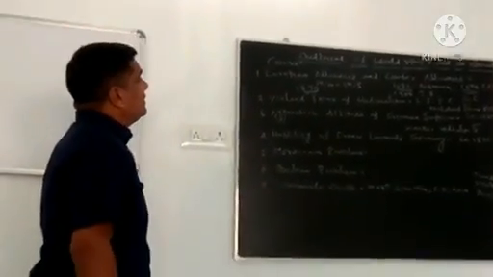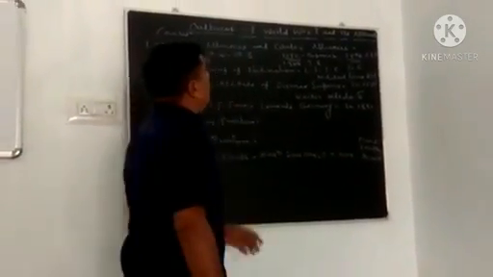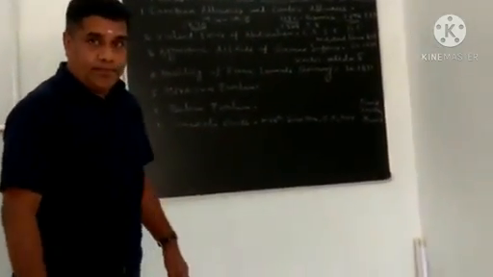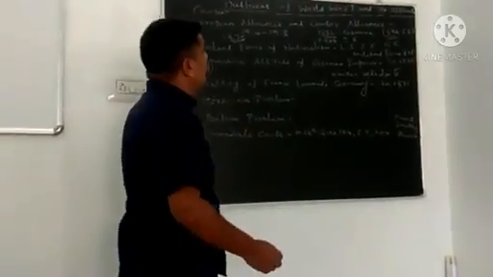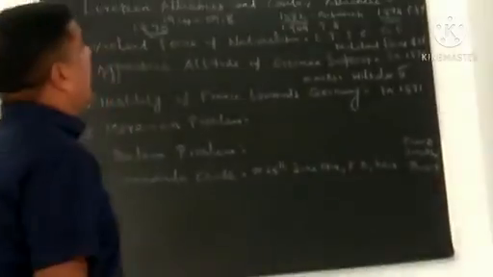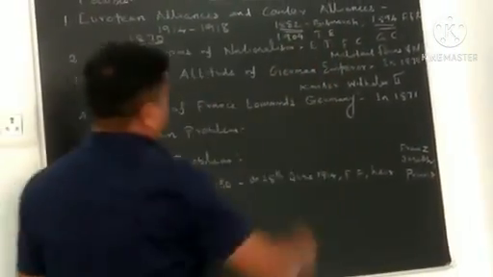After that, Britain also joined France and Russia. They formed an alliance known as the Triple Entente.